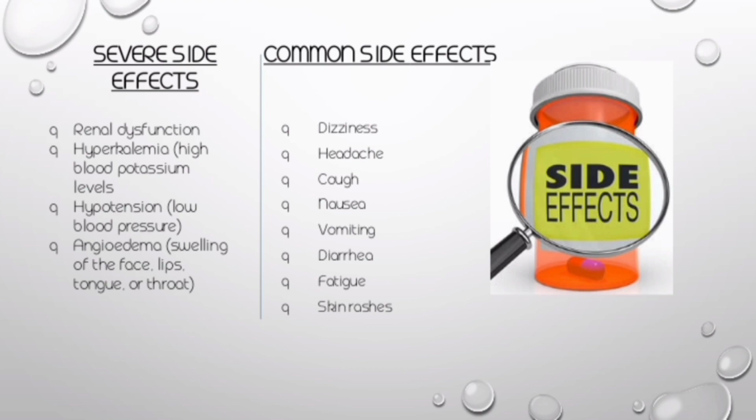The other important side effect is hypotension. Since this drug acts as an antihypertensive agent, it can produce hypotension as it reduces the blood pressure. This is more pronounced in patients with heart failure because in heart failure there is a decreased force of contraction and decreased cardiac output. In this situation, lisinopril can further decrease the blood pressure by inhibiting the ACE enzyme.